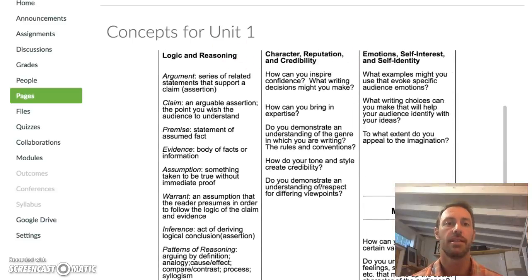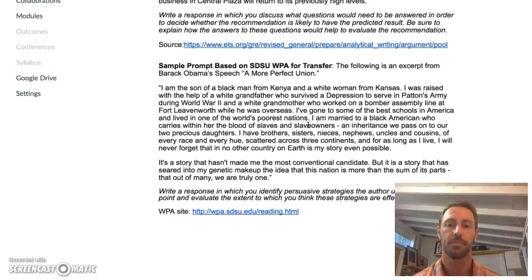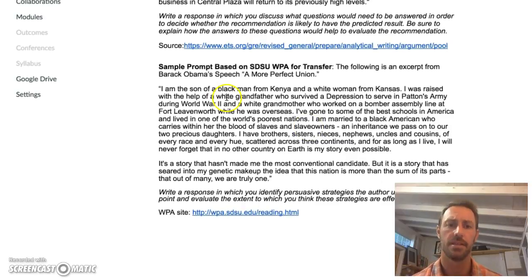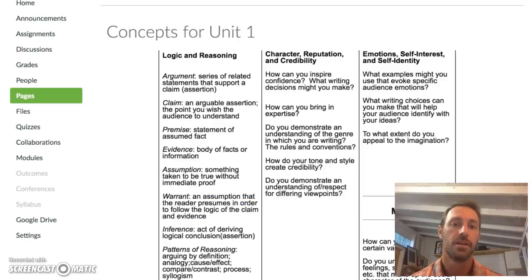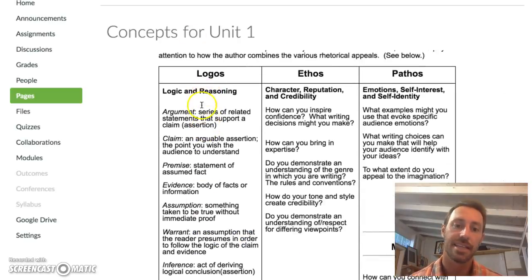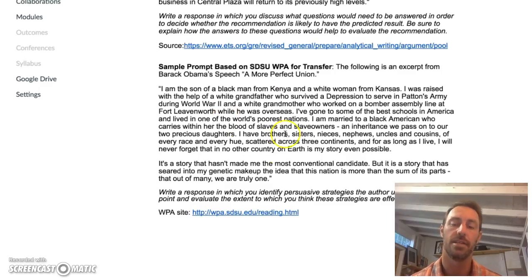And so if we take a look at this example, let's just look at that first sentence. This is an excerpt from Obama's speech on race. He says, I am the son of a black man from Kenya and a white woman from Kansas. Now, that's a fact, right? We could say that it is a fact that's potentially being used as evidence. But that's not what we're being asked to do in this example.